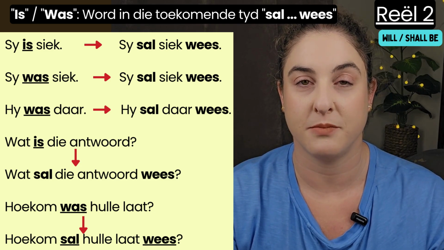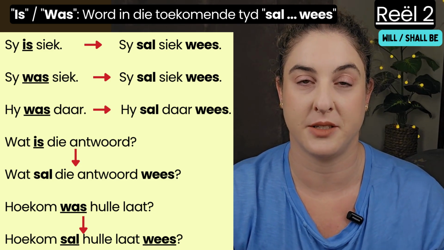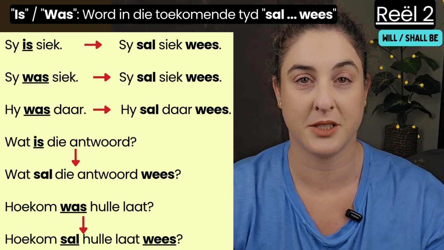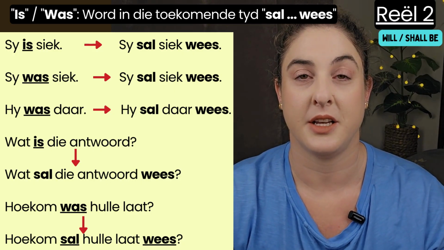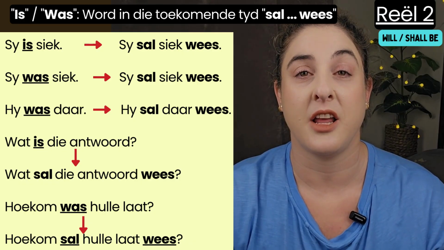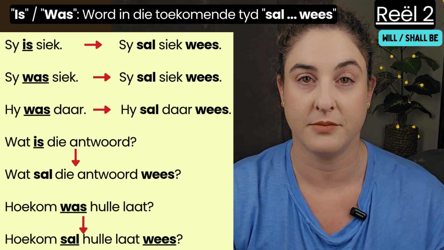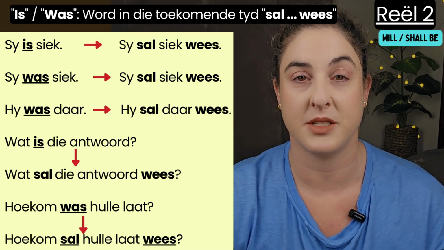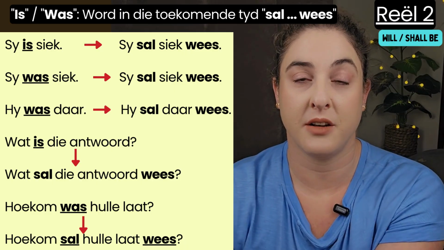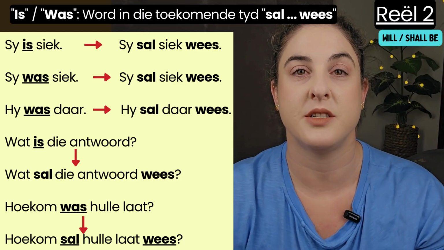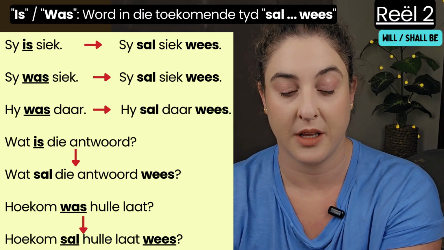Rule 2. Rule 2 is all about will and shall be. In Afrikaans, in the past, you have the word was, to be in the past. Is, to be in the present. And if it changes to future tense, it becomes sal, after the subject, and then at the end of the sentence, wees. So, sal wees, that's your future.